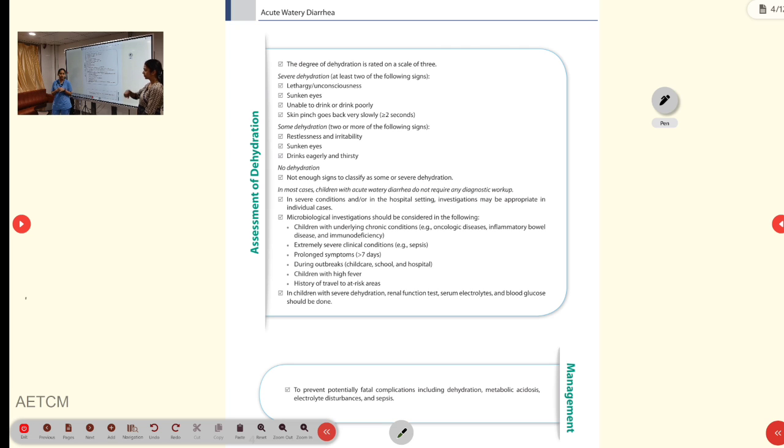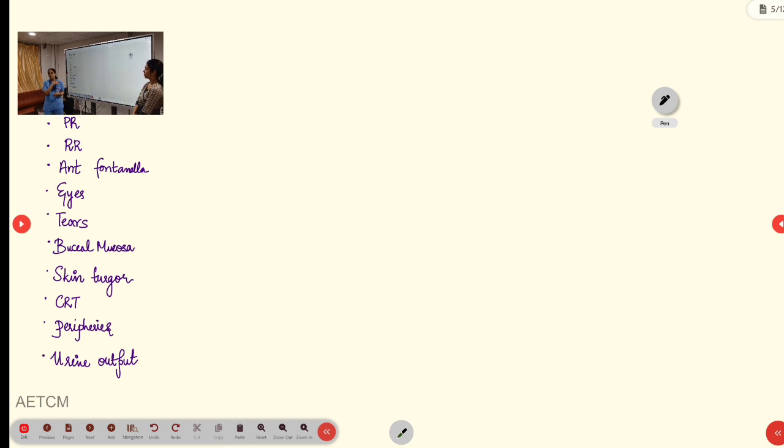Now, when a child comes to our ER with acute diarrhea, initially we have to see the signs and symptoms of the child, and then classify the child into no dehydration, some dehydration and severe dehydration. In severe dehydration itself, we have with shock and without shock. Any child coming, we will be looking for the symptoms, and mainly we will be assessing the mental status of the child. In no dehydration the mental status will be normal, in some dehydration the child will be very irritable, and in severe dehydration the child will be lethargic.